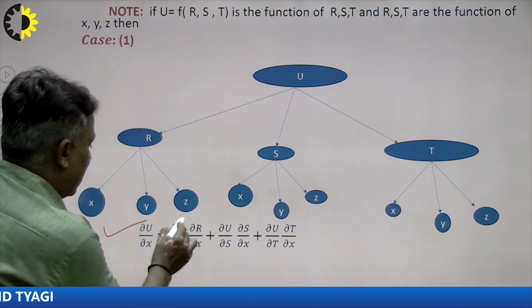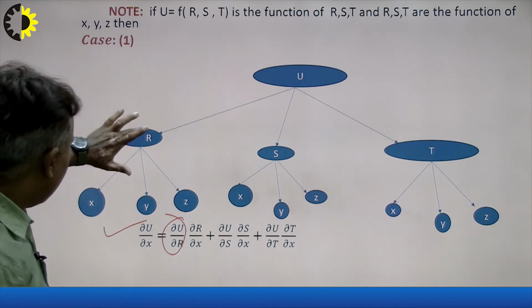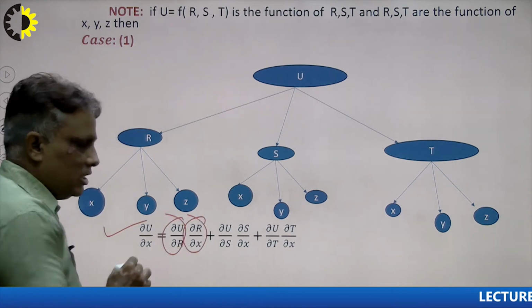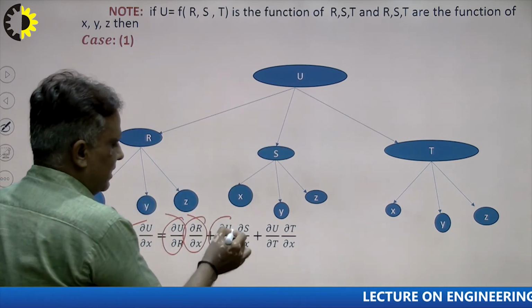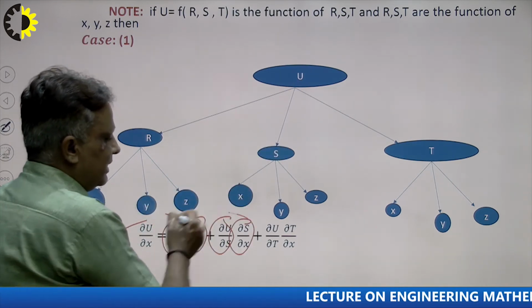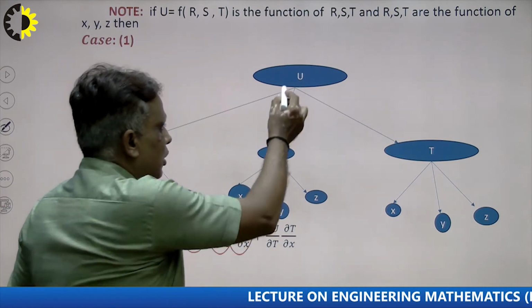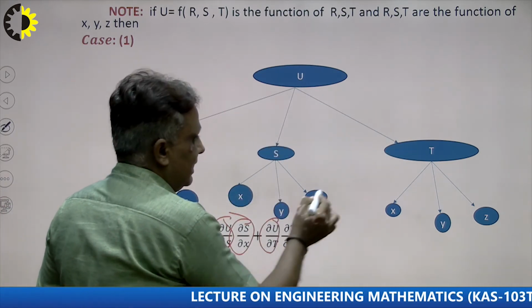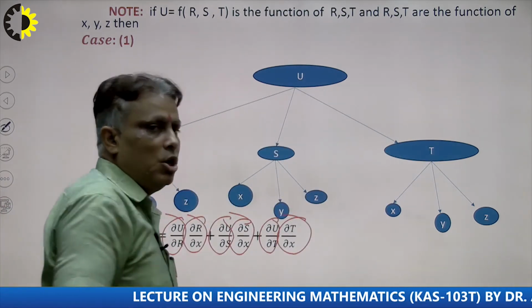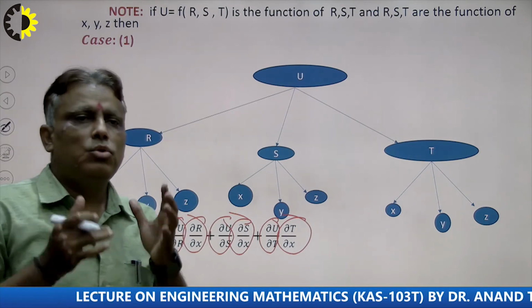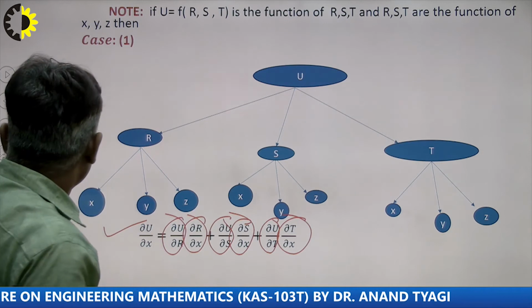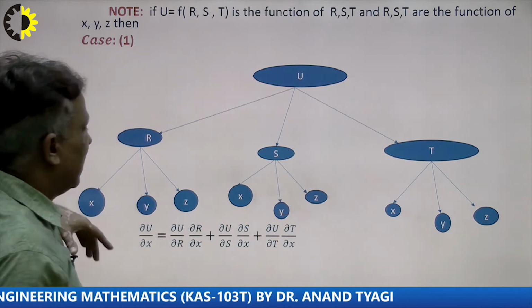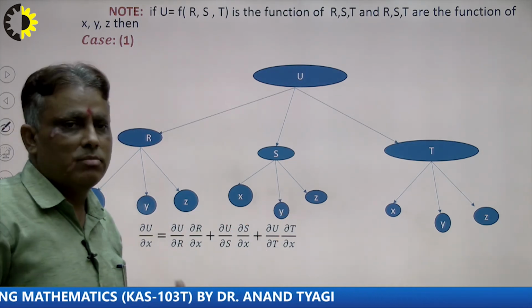Del u over del r, and then r to x, del r over del x. This is the first part. Now the second part, del u over del s, and del s over del x. Plus the third part, u to t, del u over del t, and t to x, del t over del x. So this is the criterion to create the formula when required. This is the very important formula, known as the tree diagram formula.